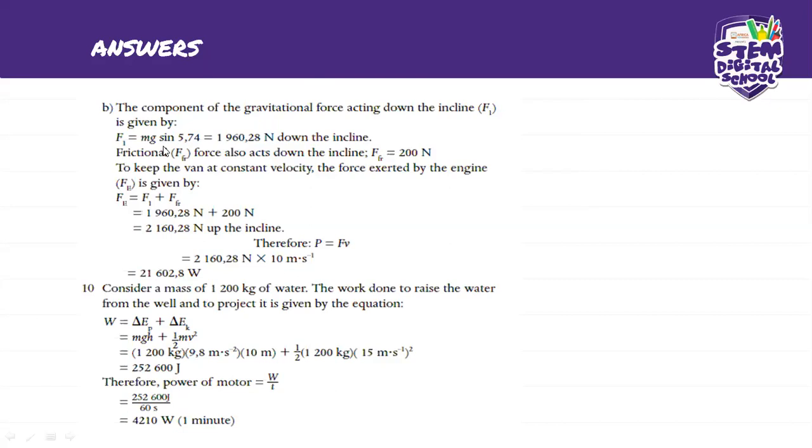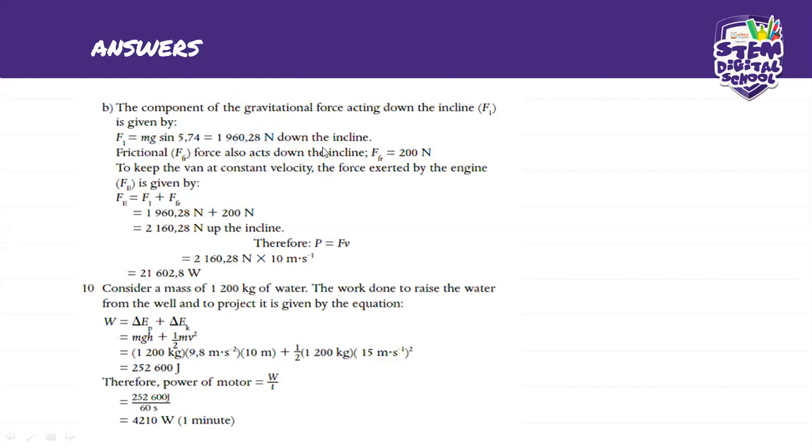It's sine. Remember, if we're looking for the force that's parallel to the distance, we would actually use cos, but in this case, the component of gravitational force acting down the incline is given by mg sine 5.74, and this will give us 1960.28 newtons down the incline.